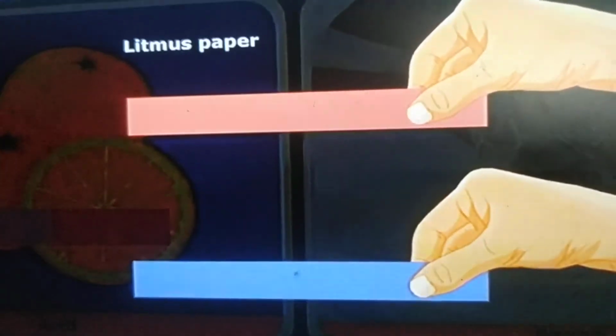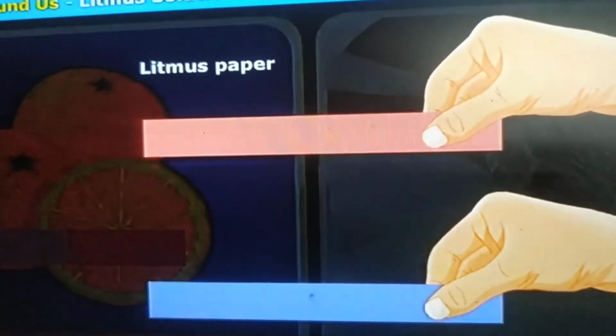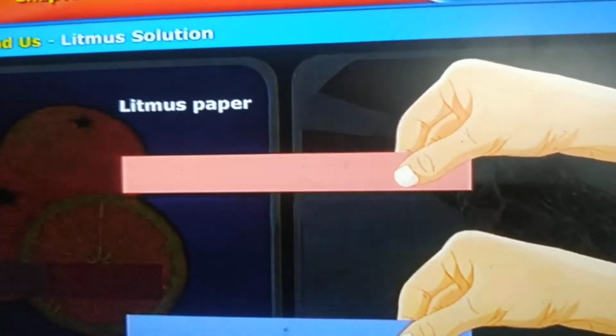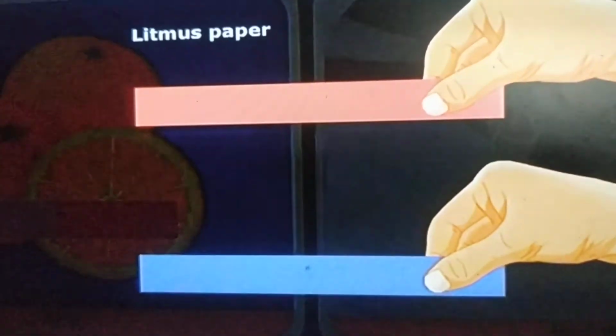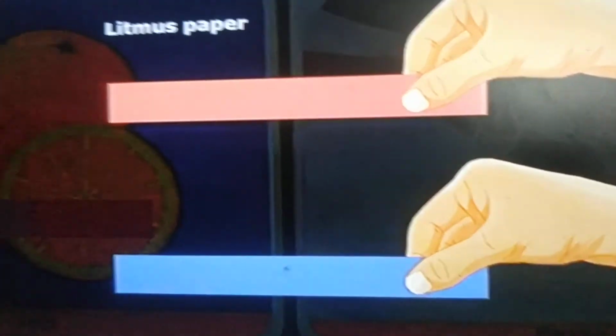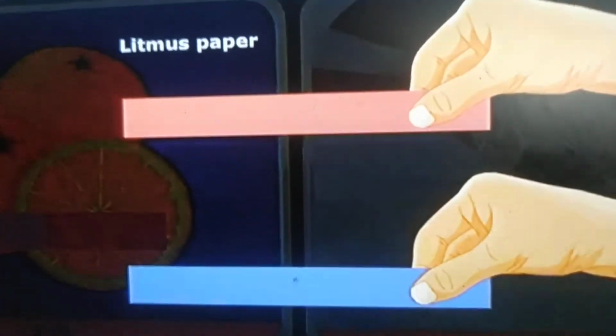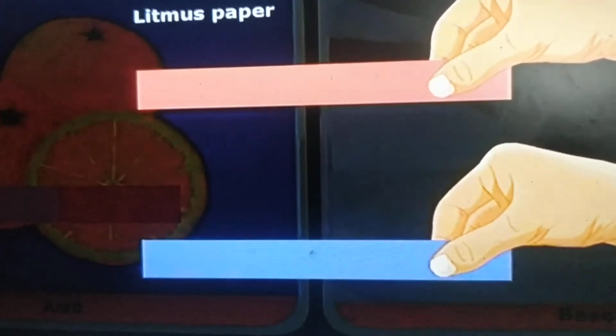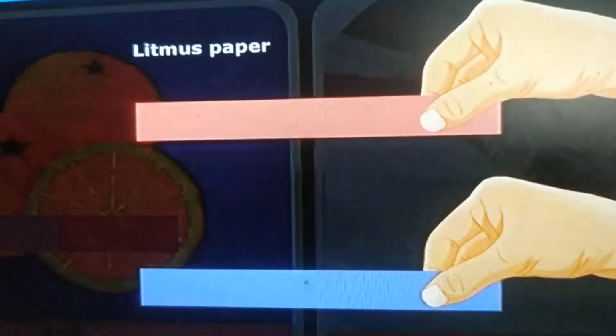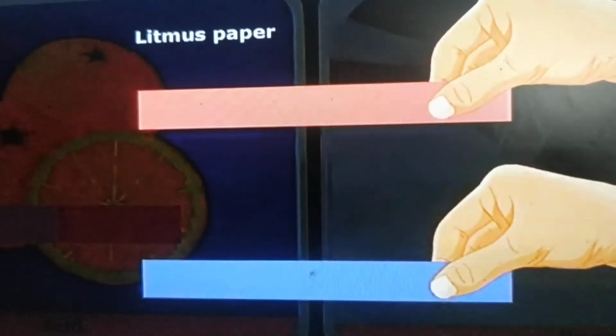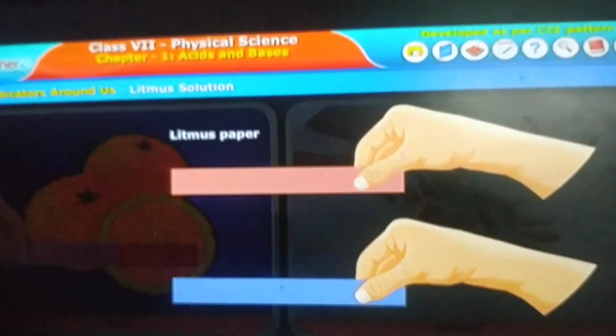It is also available as paper strips. Litmus paper is available in red and blue colors. A litmus paper is used to test the acidic or basic nature of a solution. Acidic nature we can test, or basic nature also, by using litmus papers.